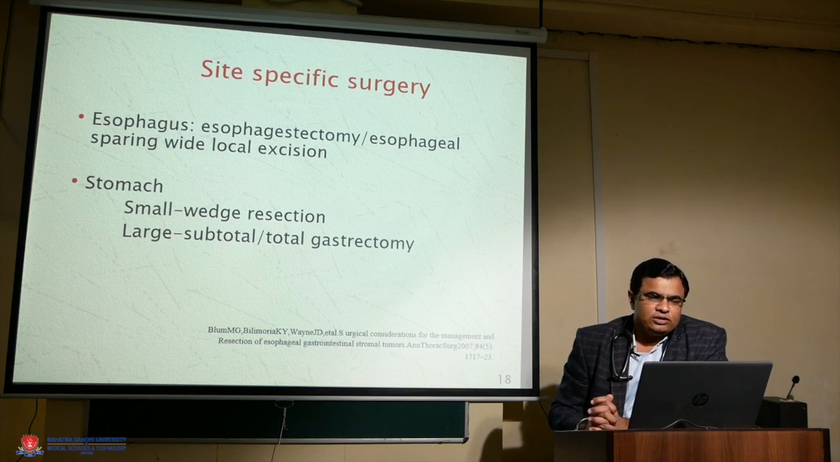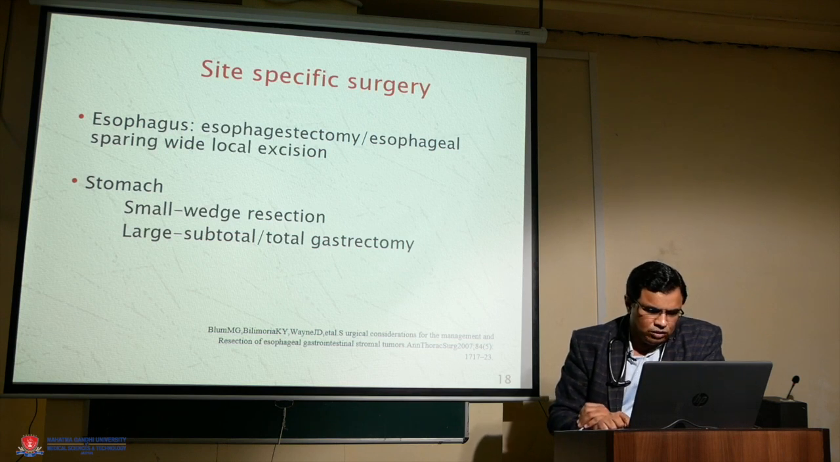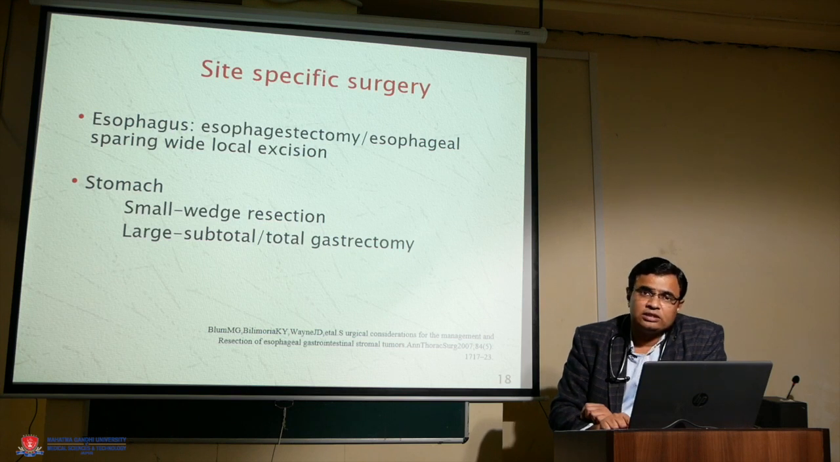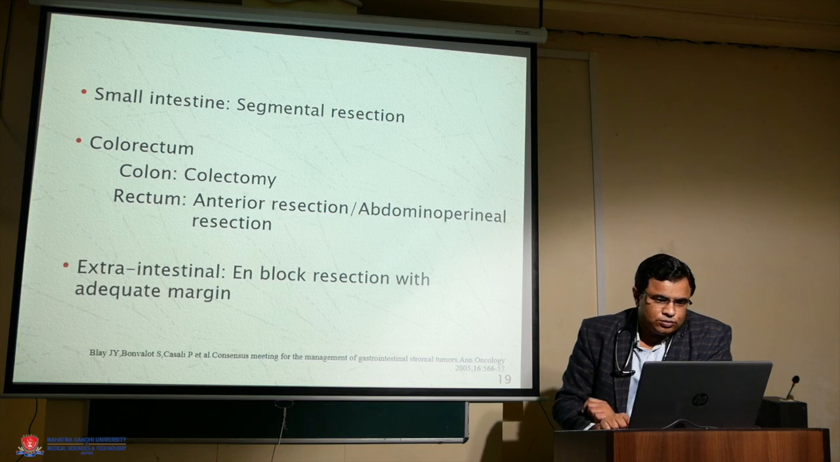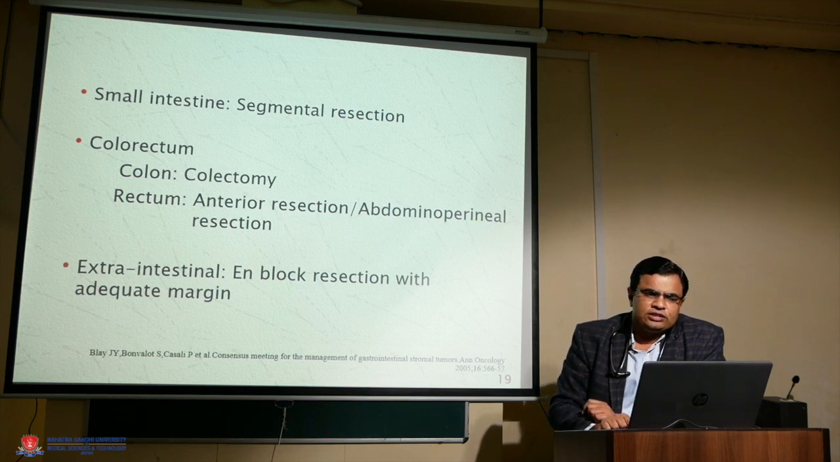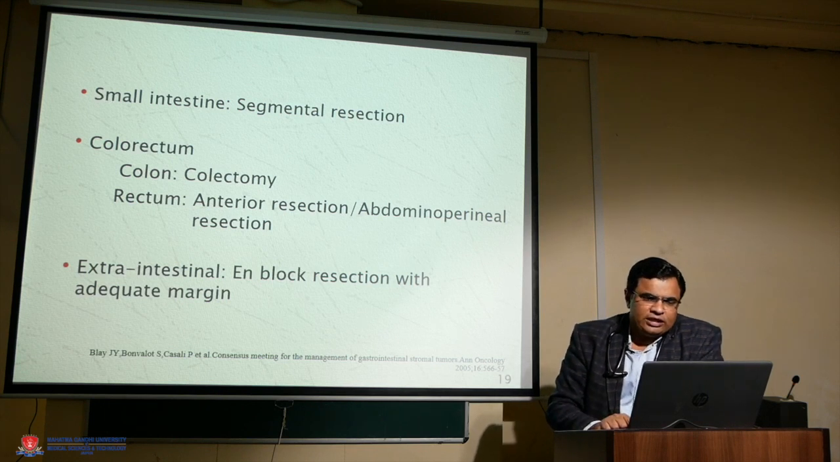So the surgery depends on the site of disease. In the esophagus, we need esophagectomy or esophagus-sparing wide excision. In the stomach, small tumors need wedge resection and large ones need subtotal or total gastrectomy depending on the size of the tumor. In the small intestine, segmental resection is done; in the colorectum, colectomy, or in the rectum, anterior resection or abdominoperineal resection, as we do in adenocarcinoma of the colon or rectum.